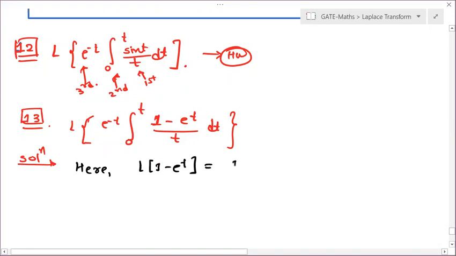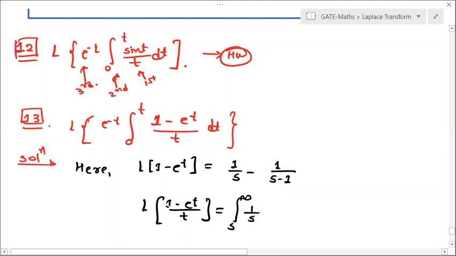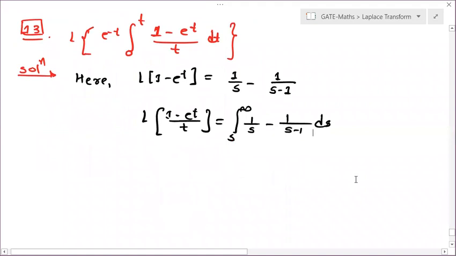Laplace of 1 is 1 by s, and e to the power t is 1 by s minus 1. Okay. So what is Laplace of (1 minus e to the power t) divided by t? When we are dividing, we should integrate from s to infinity 1 by s minus 1 by s minus 1 ds. Okay, so what is integral of 1 by s?